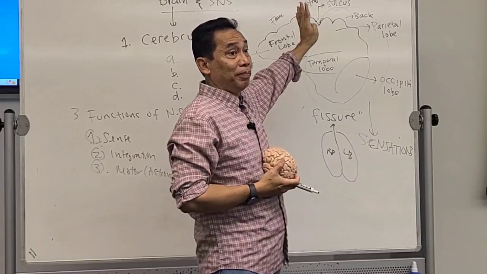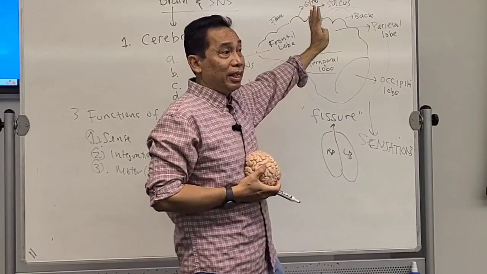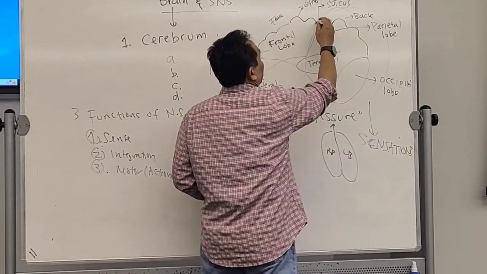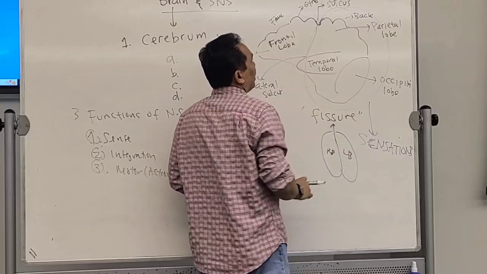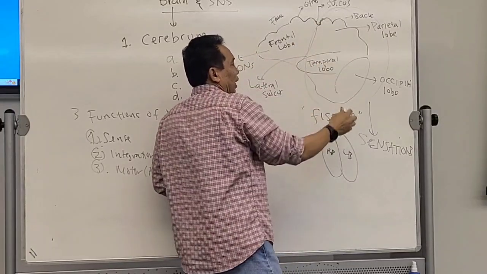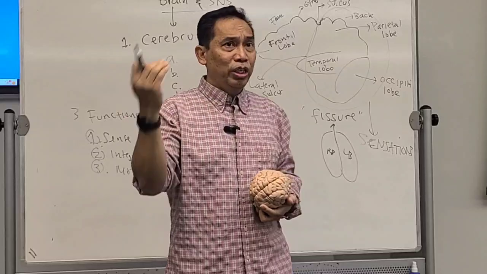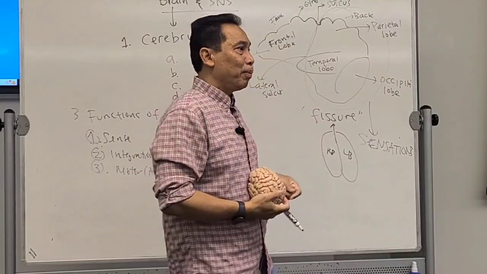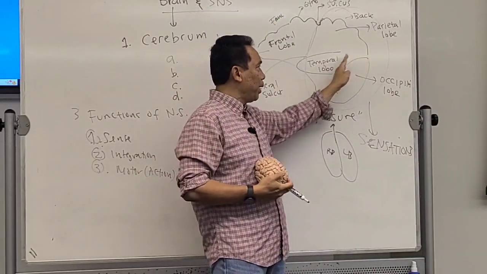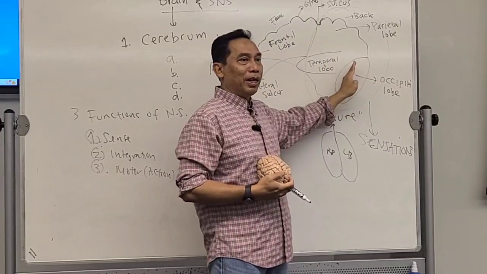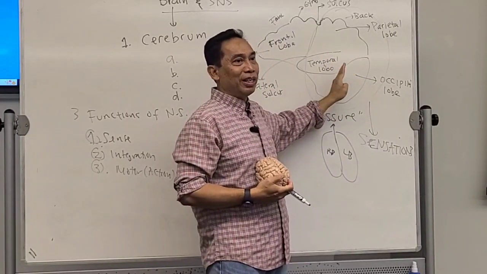Get this one? Now, there are many sensations. Look at this, there is a central sulcus over here. Now, before we go to this, let's say for the sensation of vision, when you see, it is going to be processed in a very big part of the brain. What do you call that lobe that senses your vision?